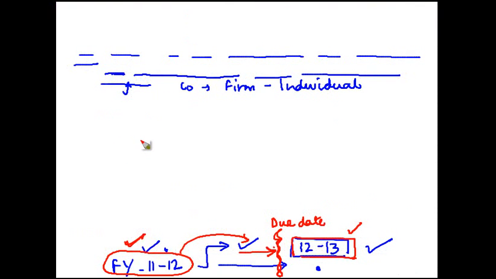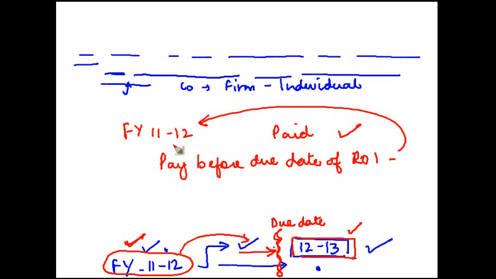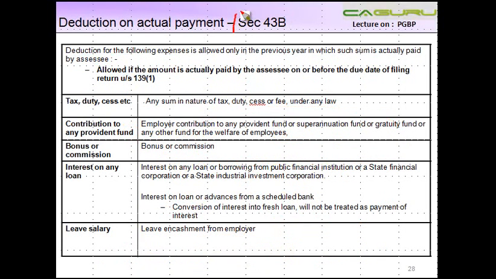So if I were to go to the drawing board, for financial year 11-12, if paid during this time, you get a deduction. If you pay before the due date of ROI, due date for which year? Financial year 11-12, then you get a deduction in financial year 11-12. If not, then whatever financial year you pay, you get a deduction in that year, right? So let us now see which are these expenses which are covered within the ambit of section 43B.